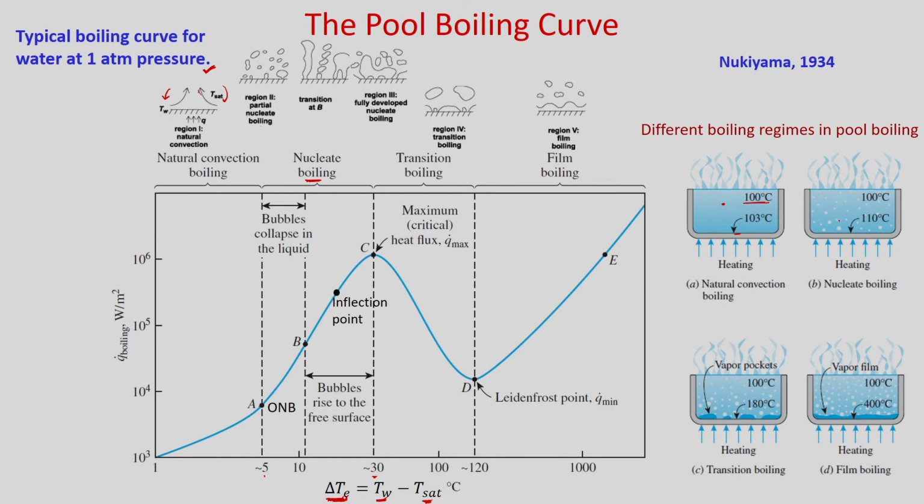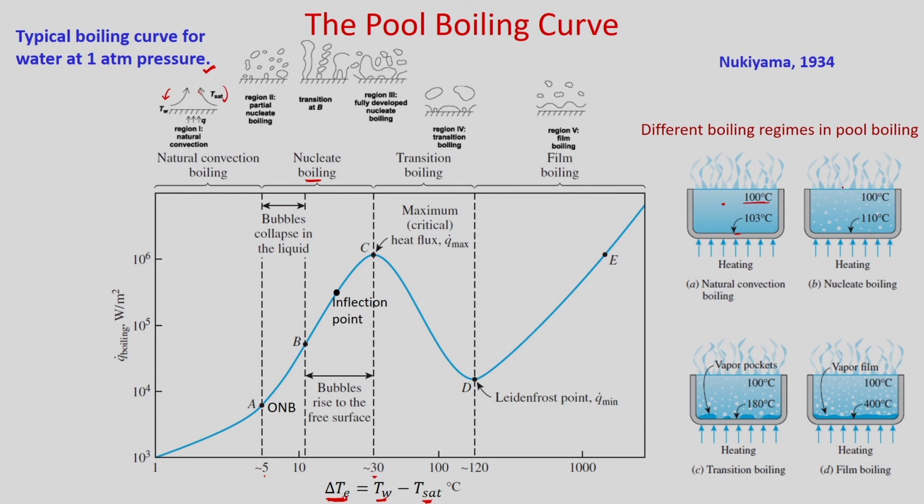In this particular case you will find that there will be formation of bubbles from the liquid and solid surfaces, and those bubbles will go up due to buoyancy. When you see between these regions A to B, generally bubbles collapse in the liquid, because this superheated water will be condensed and these bubbles will disappear.